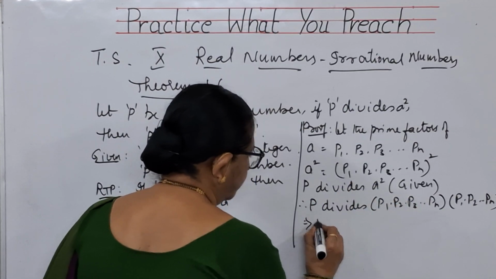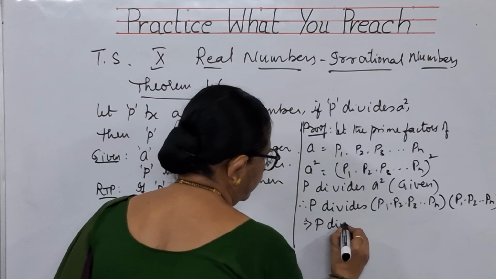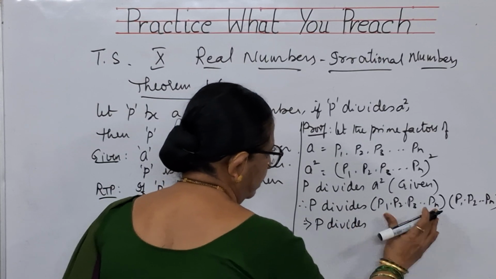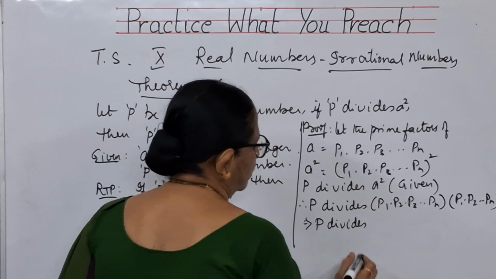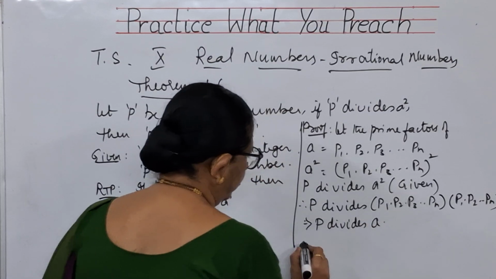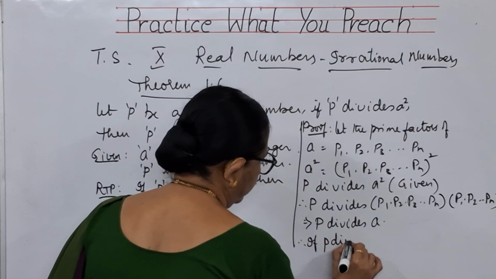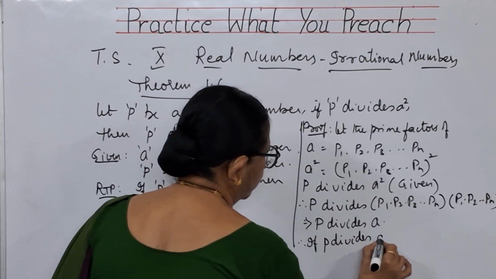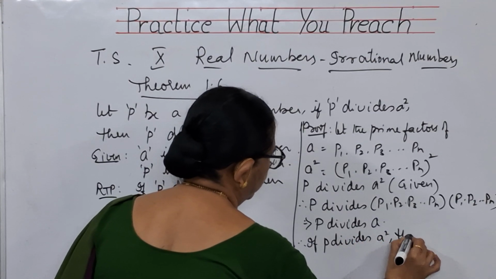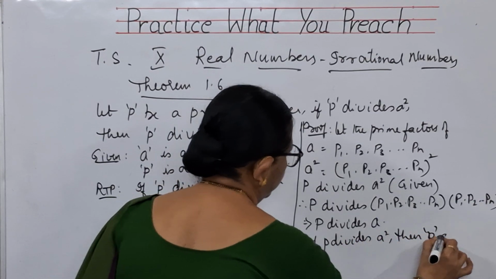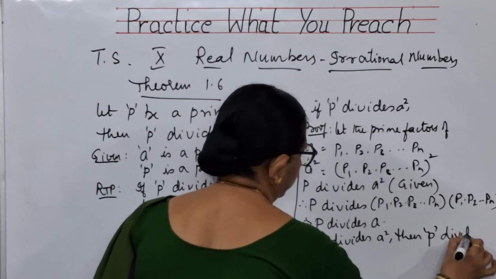This implies P divides, each one is A, no, children. So P divides A. Therefore, if P divides A square, then P divides A.